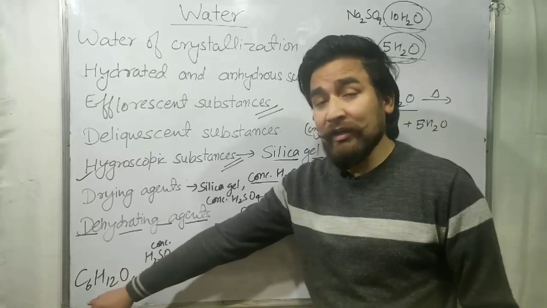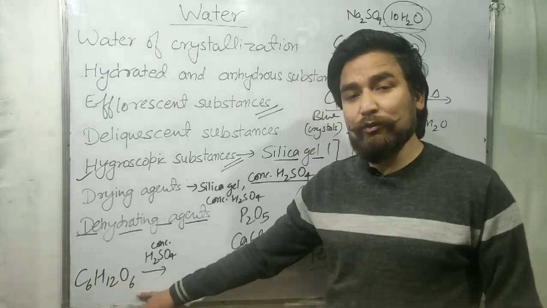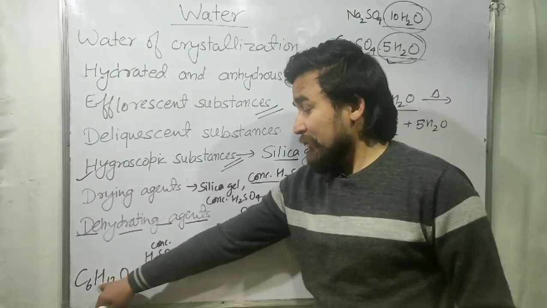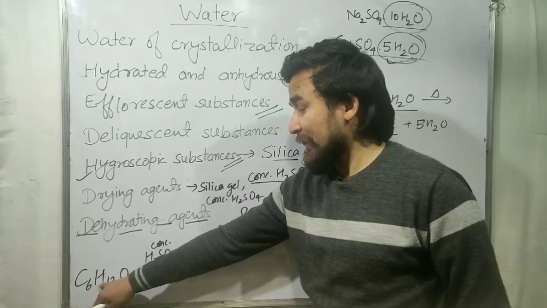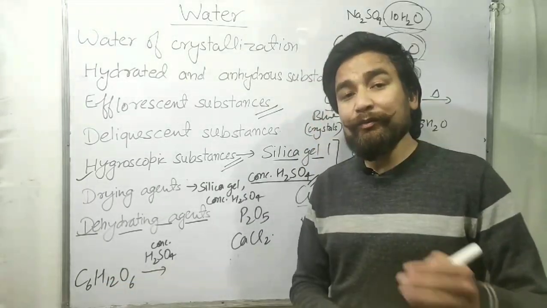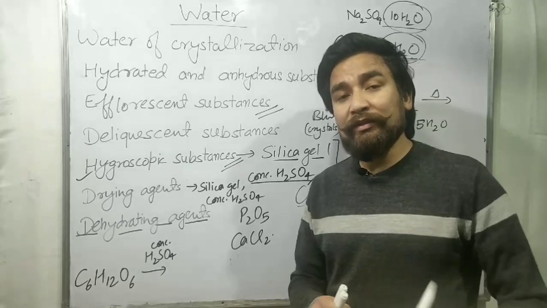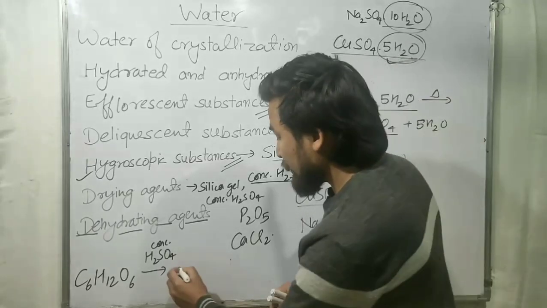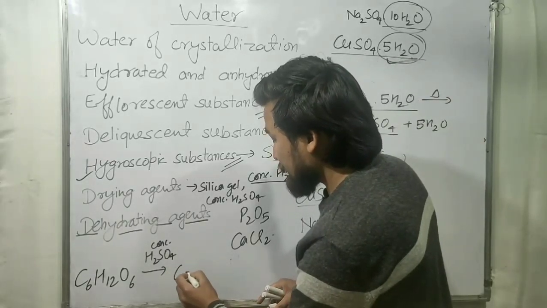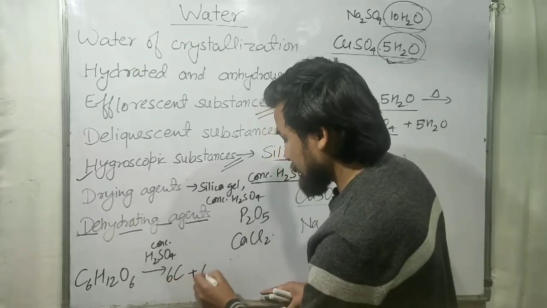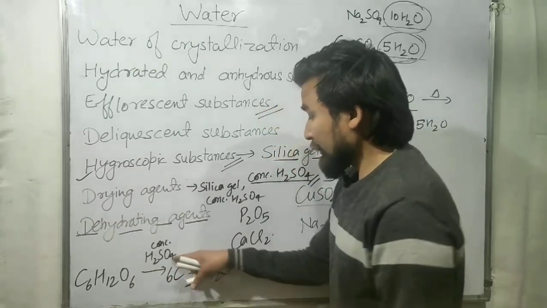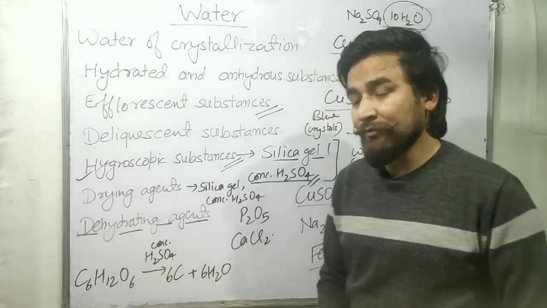You can see that actually there is no water in the glucose molecule, but it contains the components of water, that is hydrogen and oxygen. So therefore it removes the components of water in the form of water. How? It will form C plus H2O. So it is removing the components of water.